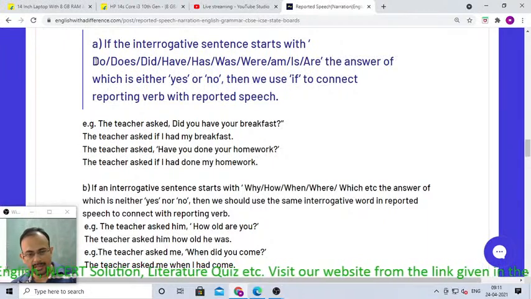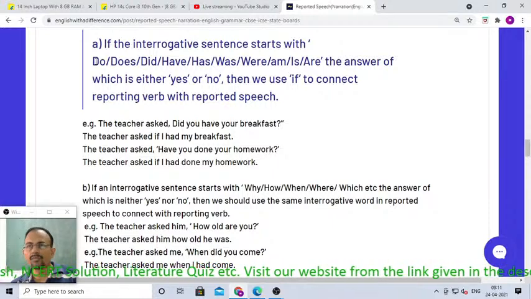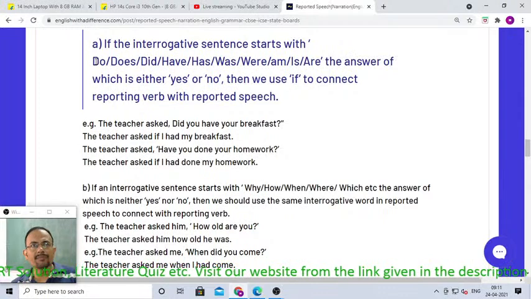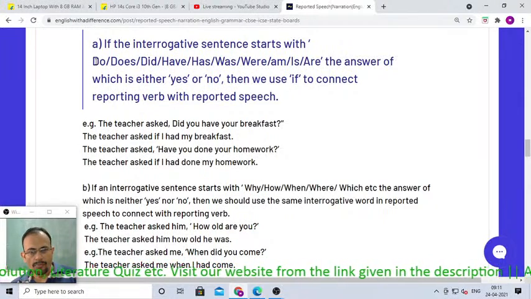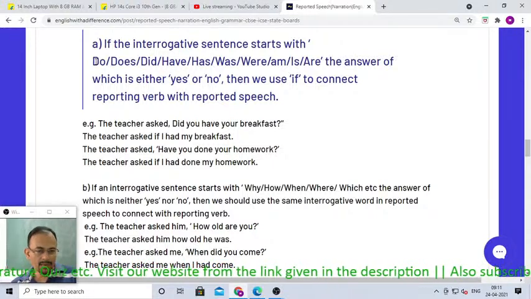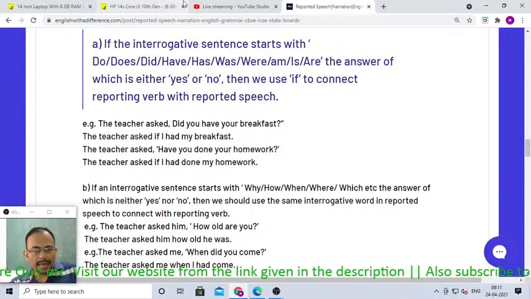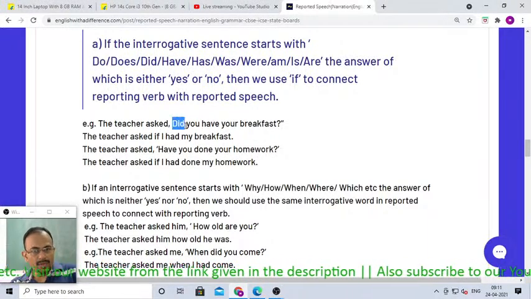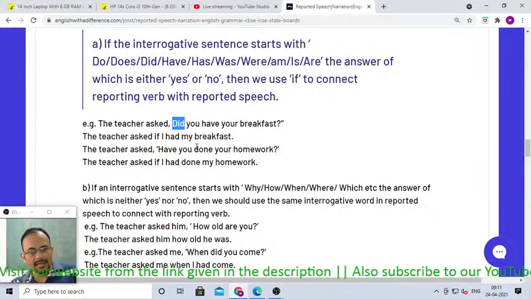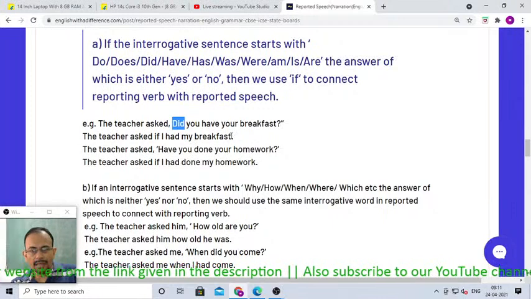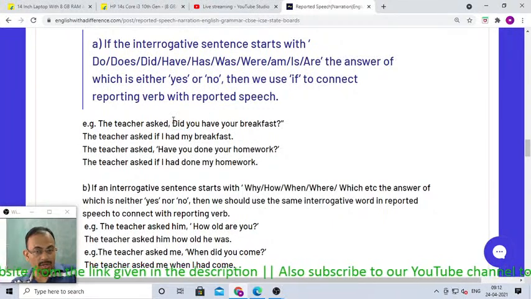The adverb or conjunction that joins the reporting verb with reported speech is called a connector, right? So if the answer of the interrogative question is yes or no, the connector is if; otherwise it is what, how, when.